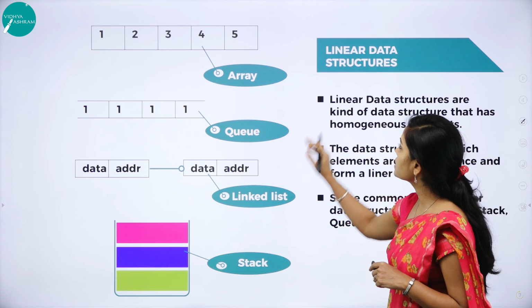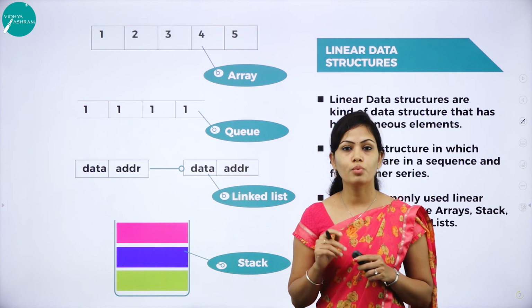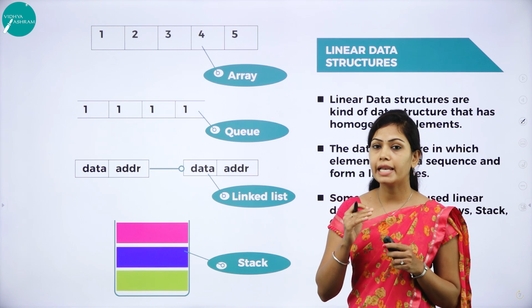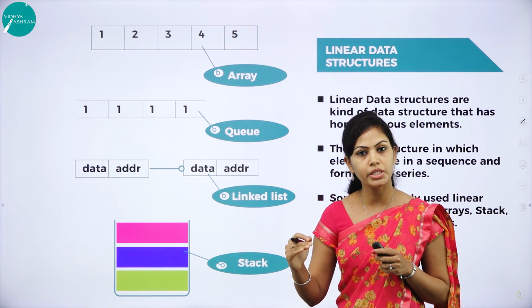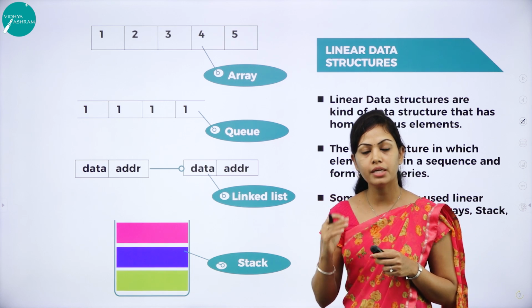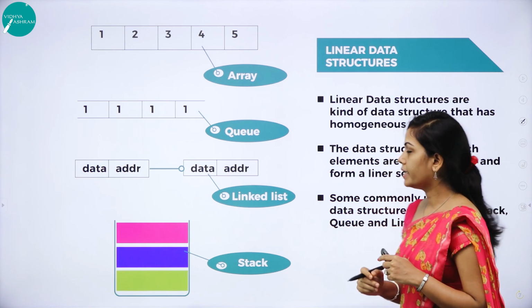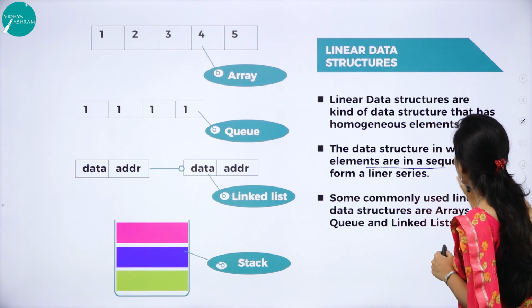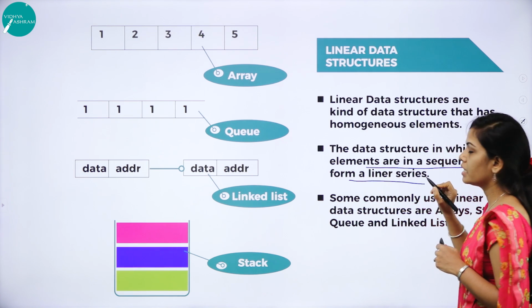The next concept is linear data structure. What is a linear data structure? In a linear data structure, data or elements are arranged in a sequential order. It is a data structure in which elements are in sequence and form a linear series.